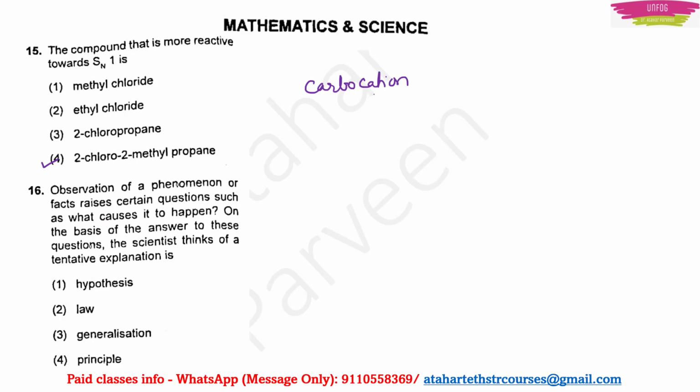Question number 16. Observation of a phenomenon or facts raises certain questions such as what causes it to happen. On the basis of the answer to these questions, the scientist thinks of a tentative explanation. Tentatively, we have to give some explanation, means scientists come up with a hypothesis. So that is not the exact correct explanation, but whatever the scientist is thinking about that particular situation, that is written as hypothesis. There is a further scope always for a hypothesis to be redone.